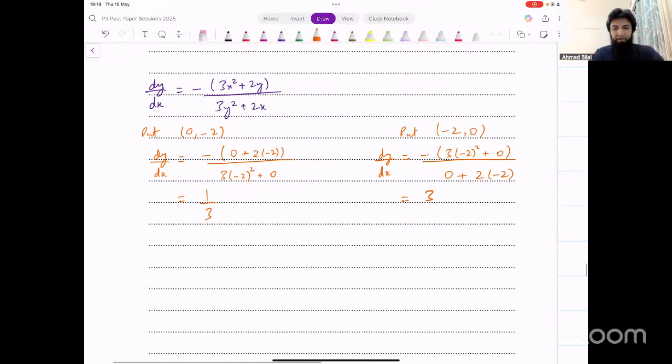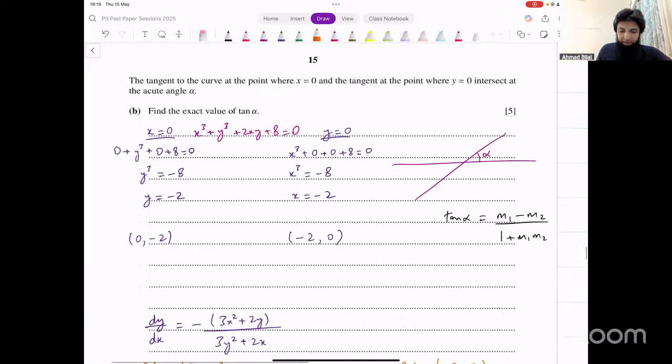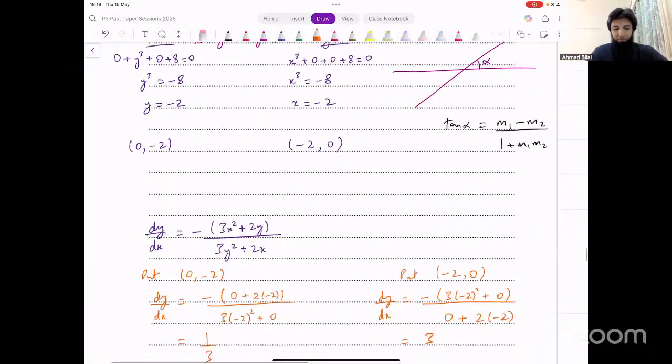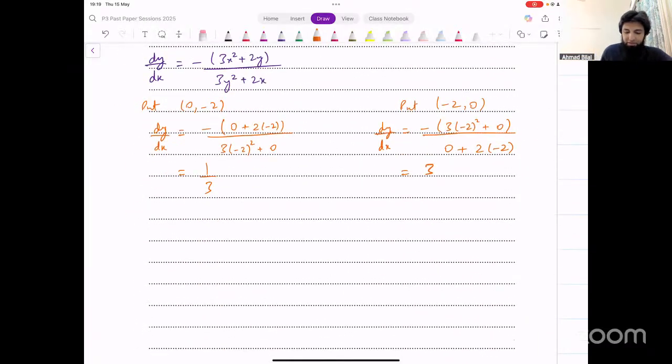Now, these are gradients of the curve at these 2 points. Gradients of the tangents would also be the same, right? Whatever is the gradient of the curve at that point, the gradient of the tangent would also be the same. So we can say one of these is the gradient of one tangent, let's say gradient of tangent 1, and the other one is gradient of tangent 2.